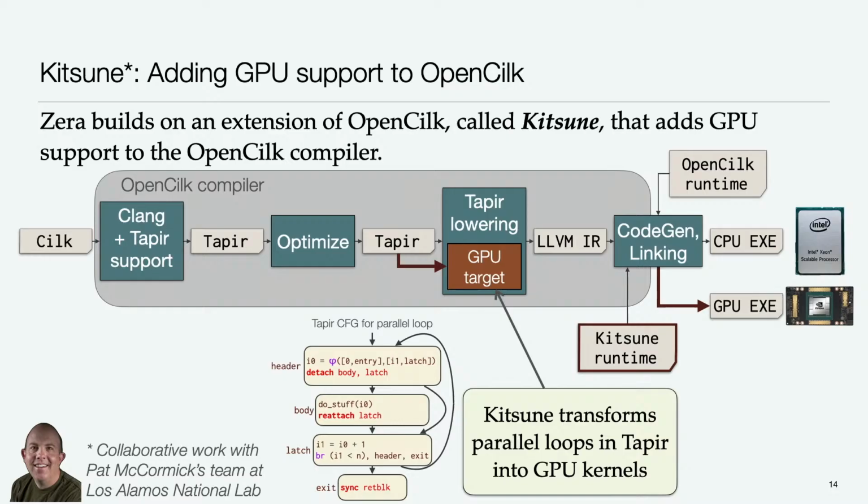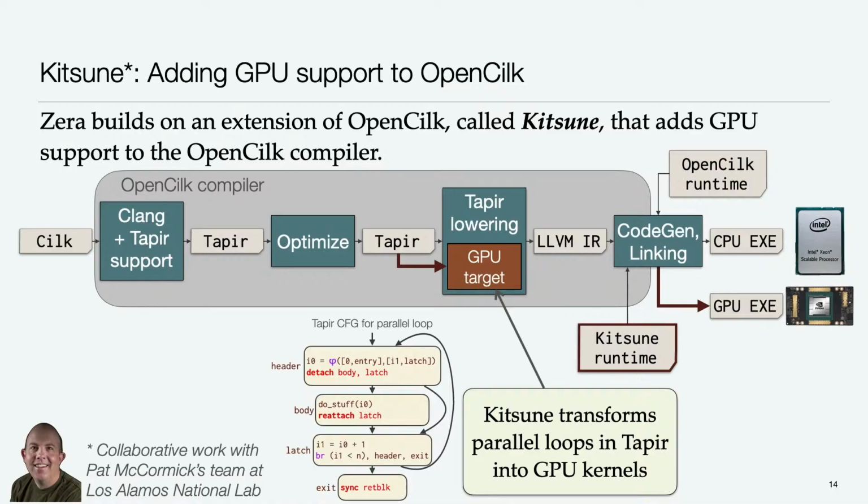More concretely, Kitsune dives into the compiler at this Tapir lowering step, which transforms this representation of parallelism within the compiler into ordinary LLVM IR. And at that point, Kitsune will identify parallel loops within the code and will transform those loops into GPU kernels, plus kernel launches and some additional code to run on the host side and execute those GPU kernels.